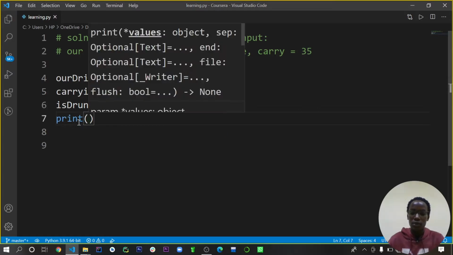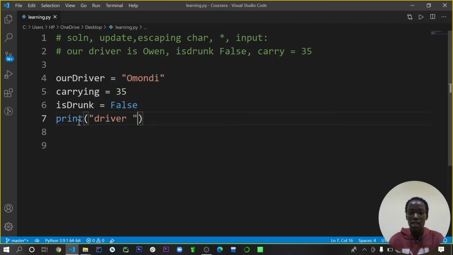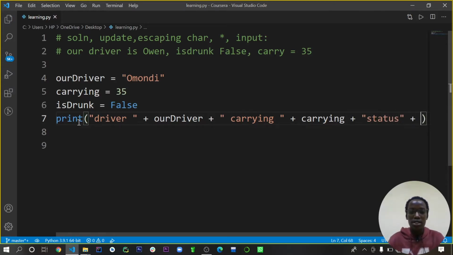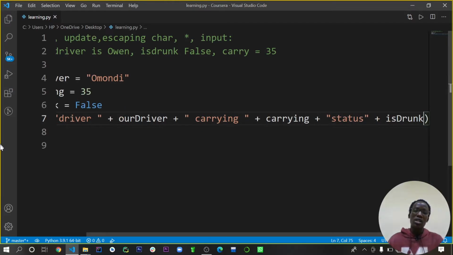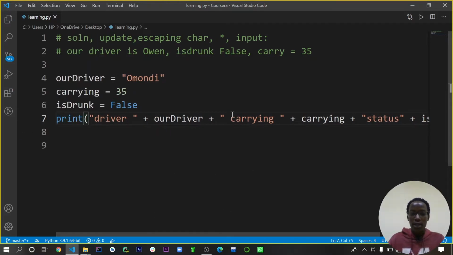So I'm going to print. Let's keep it short: driver plus our driver, then carrying, then we add the carrying capacity. Then you're also going to add this drunk status. Let's call it status, so that it can be short. Status, then we can add is drunk. By default, this is going to throw an error, because we are concatenating a string and also trying to concatenate an integer together with a boolean.